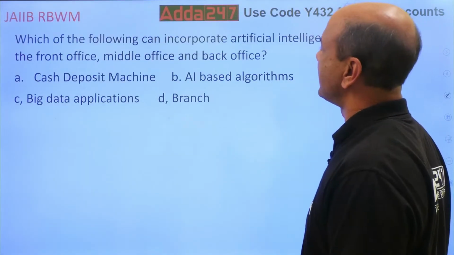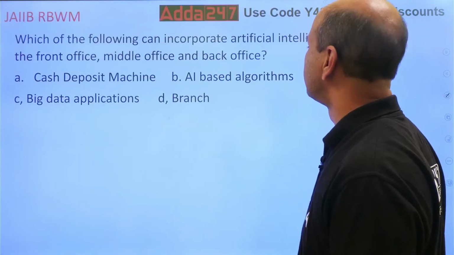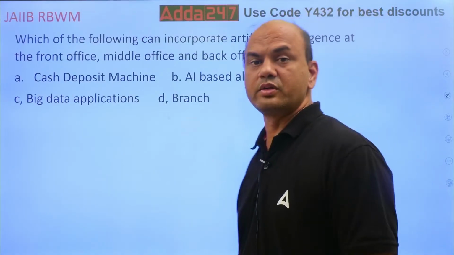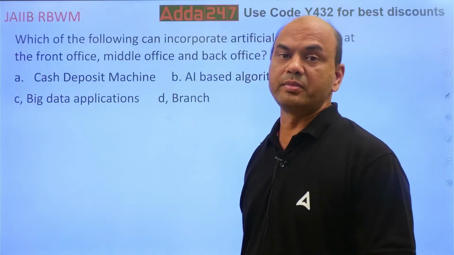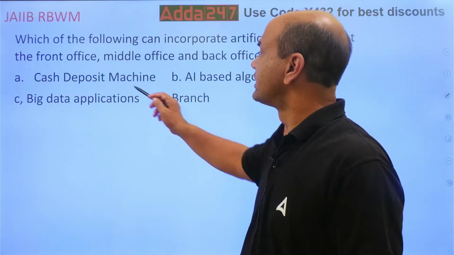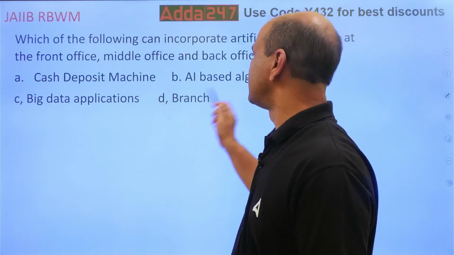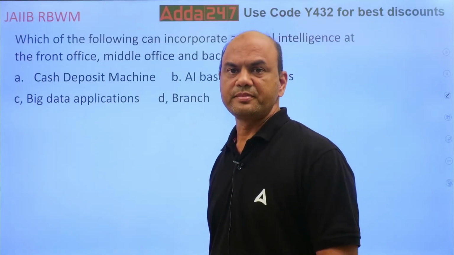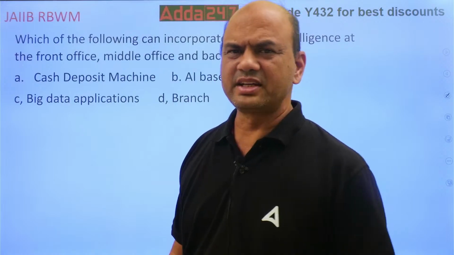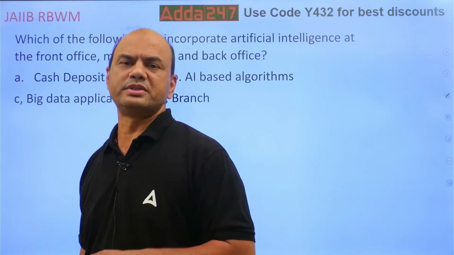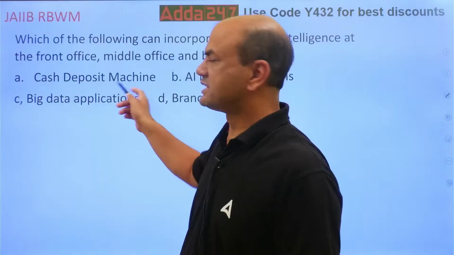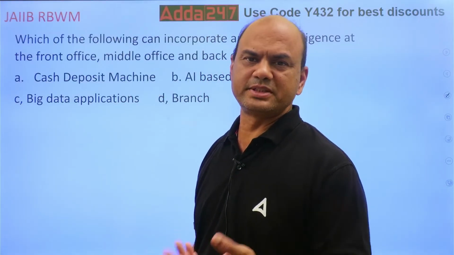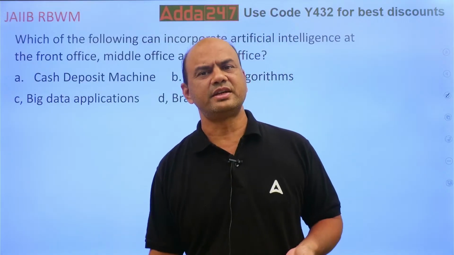Which of the following can incorporate AI at the front office, middle office and back office? So who can incorporate AI at front, middle and back office? Cash deposit machine, AI based algorithms, big data applications and branch. Firstly, understand where the front, middle and back office are. In a cash deposit machine, is it there? What is a cash deposit machine? It's basically an ATM, isn't it? It's an ATM.